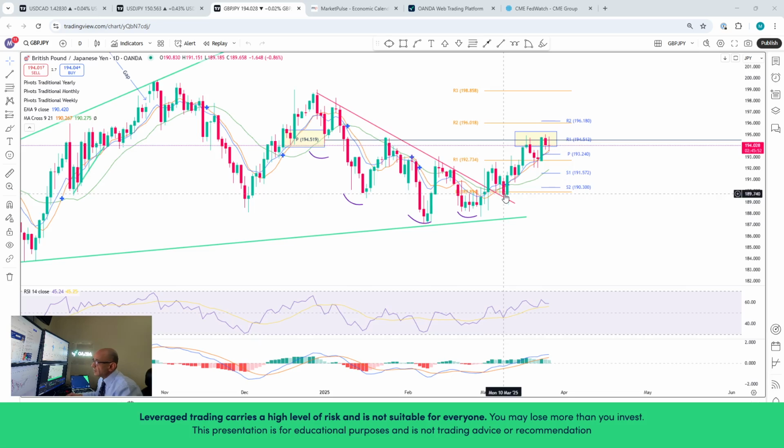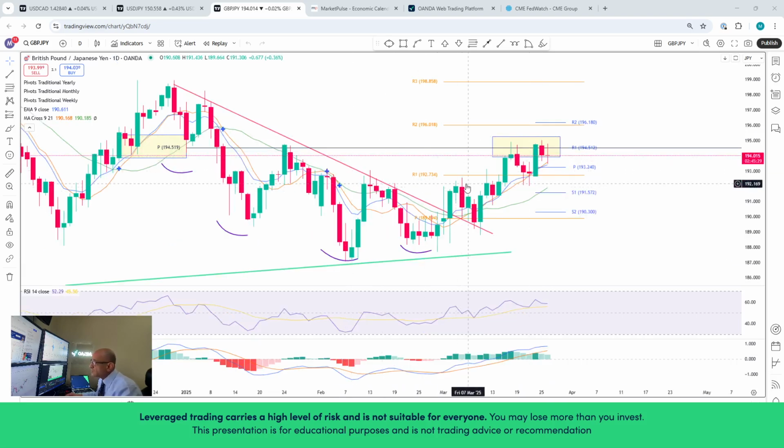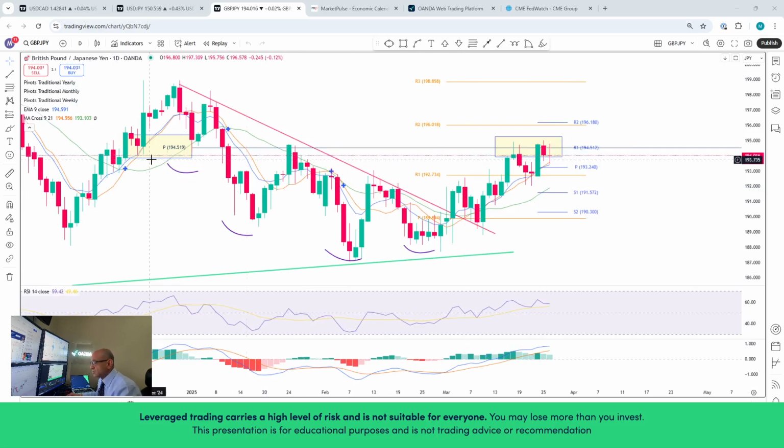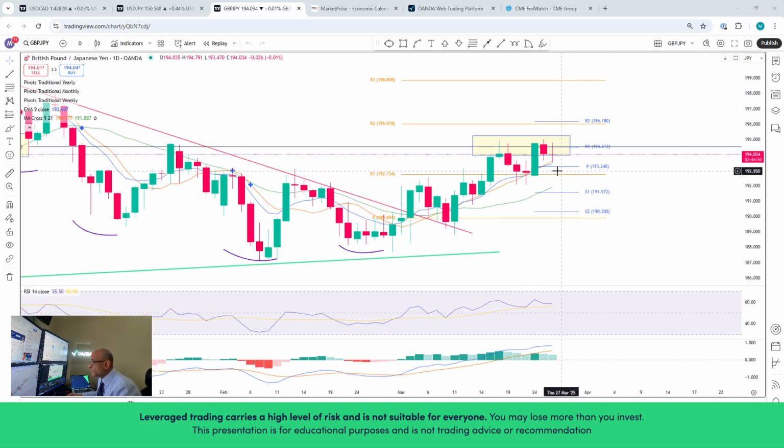Then we had an uptrend which took price action above multiple resistance levels as well as three moving averages. When we zoom into the chart, we can see that over the past few days price action continued to find resistance at the annual pivot point of 194.51, attempted to break above the level multiple times and so far found resistance. At the moment we have